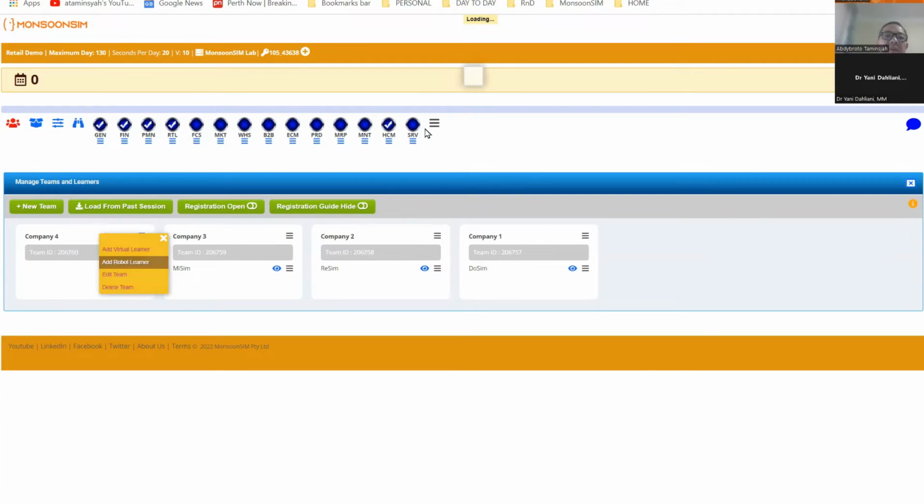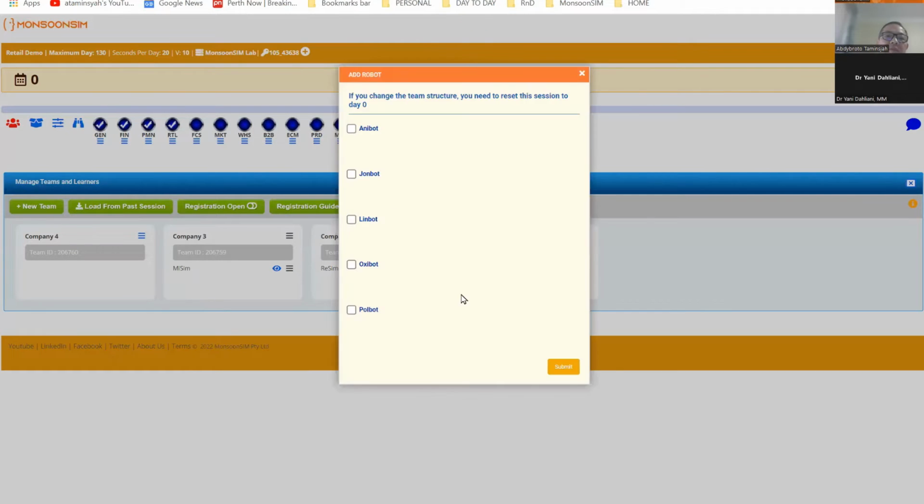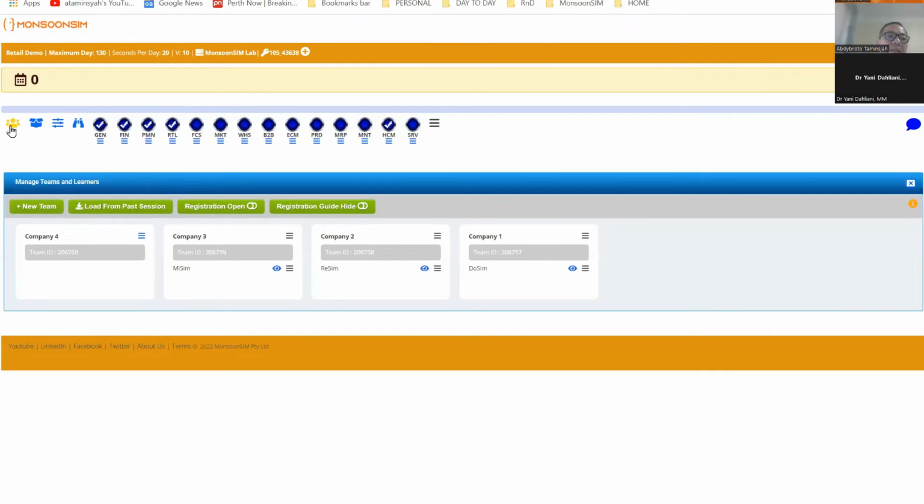So just to share with you, in MonsoonSIM, we have a few robots that you can put in. Now the robot is going to be competing with the human. Okay, so the robot is here. And this robot will be competing with the three humans here. These are virtual learners, and this is the robot learner with a bot at the back. Okay, going back to this one.